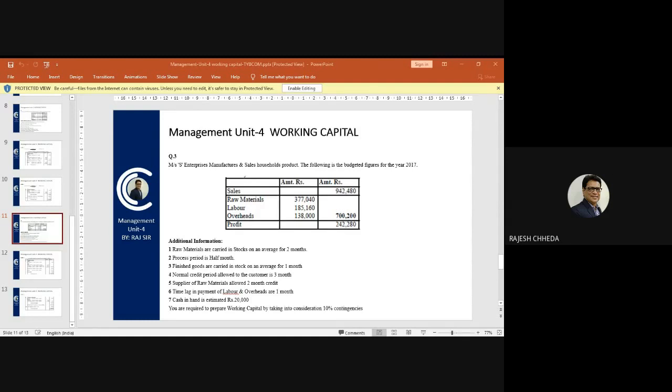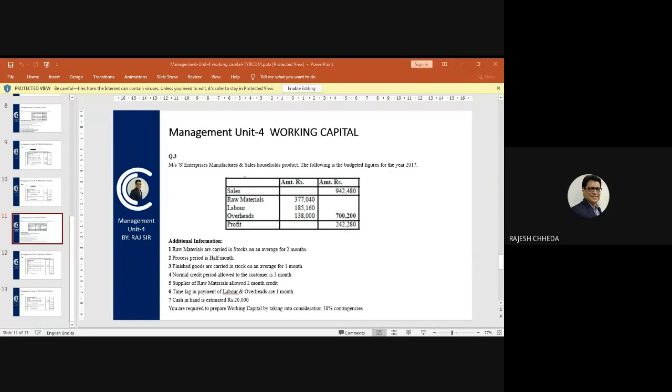2,35,620. So debtors also you got a figure. Now in current assets, one more item you have to add is cash in hand, which is given to you directly, 20,000.